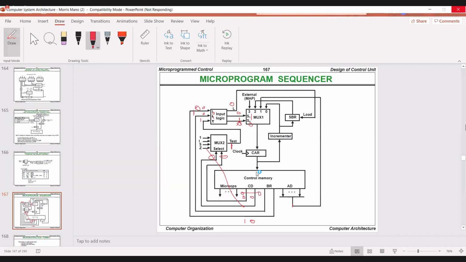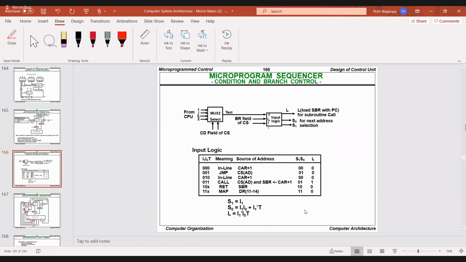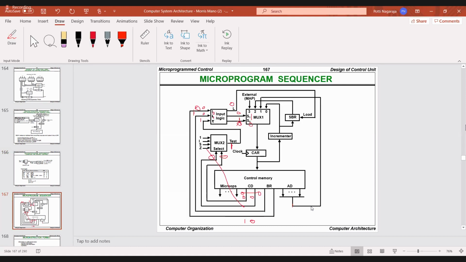All of you verify this table. This is the input logic table, and based on that, try to verify this. If you have any confusion, try to ask. The remaining combinations you also try. Are you okay? Check, and if you don't understand anything, ask.